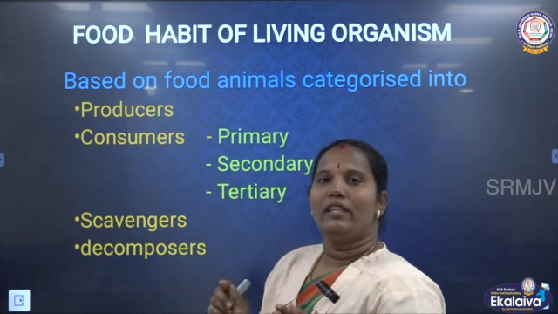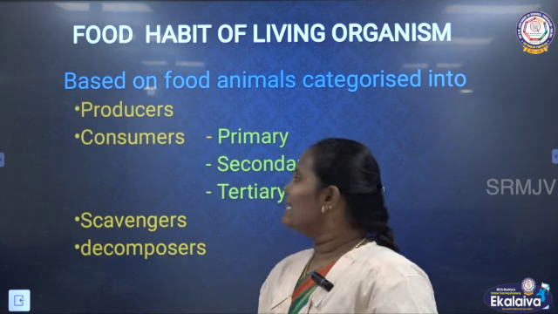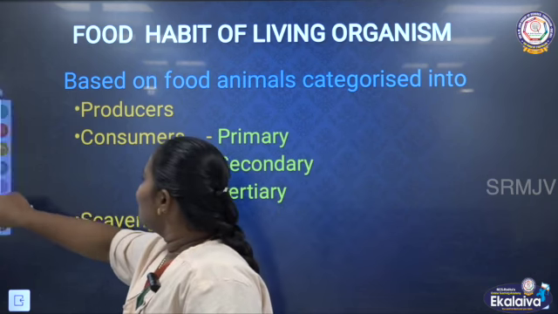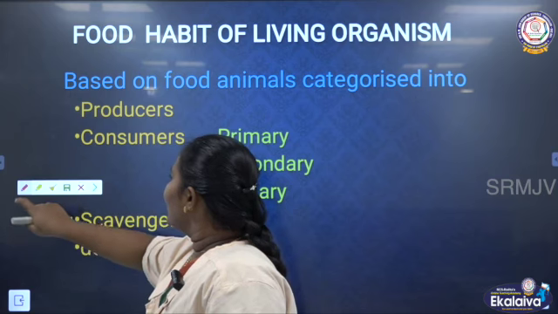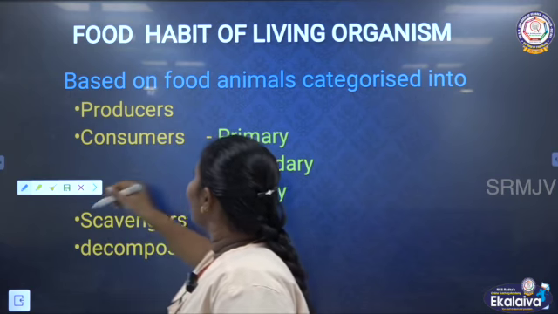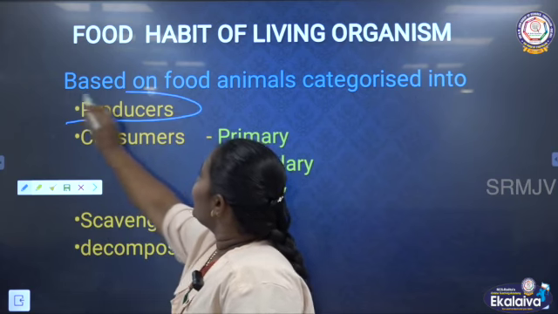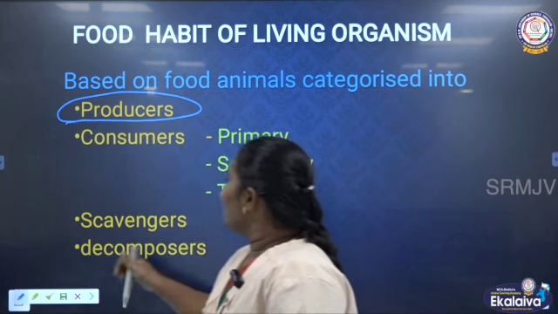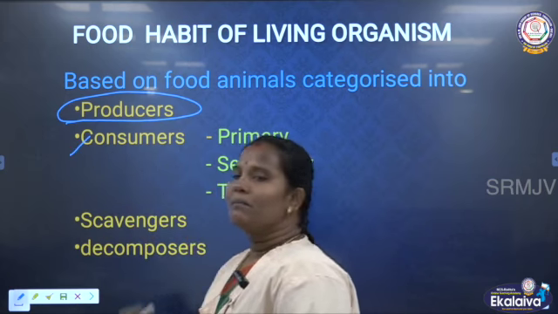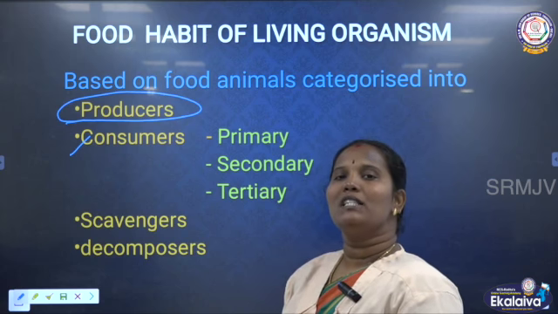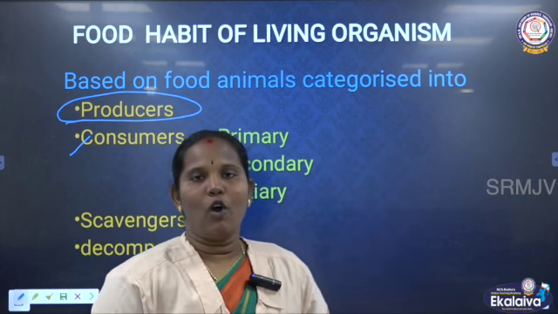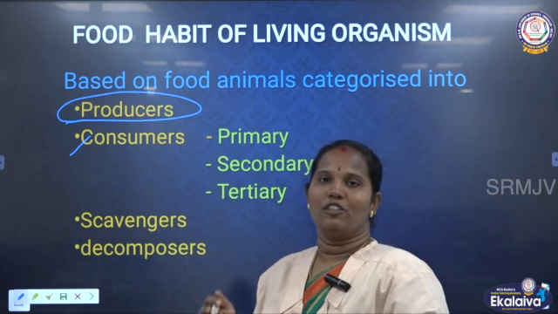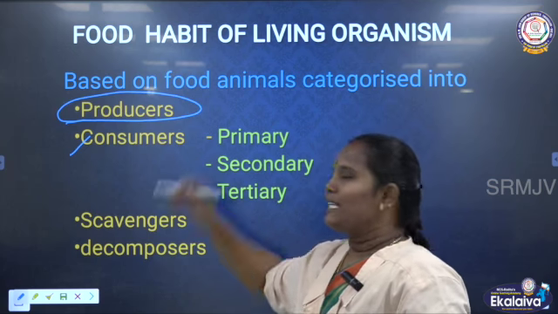Next, based on their food habits, animals are categorized into 4. How can we say that? We know very well plants make the food, so they are called the producers. They are called producers because they can make their food with the help of photosynthesis. Then the next one is the consumers. Consumers means they depend for their food on the plants. They consume their food from the plants. So all these are called consumers.